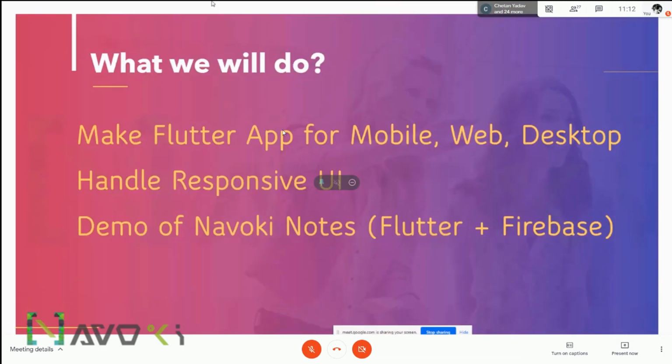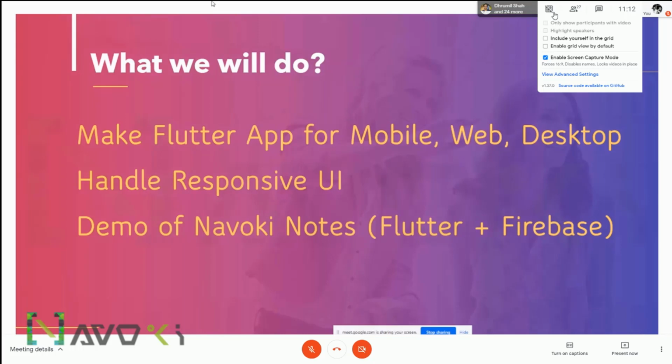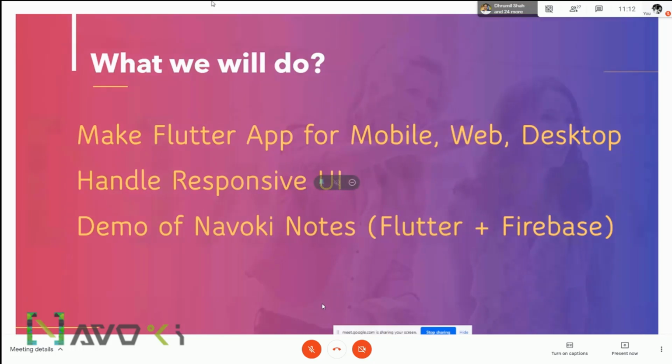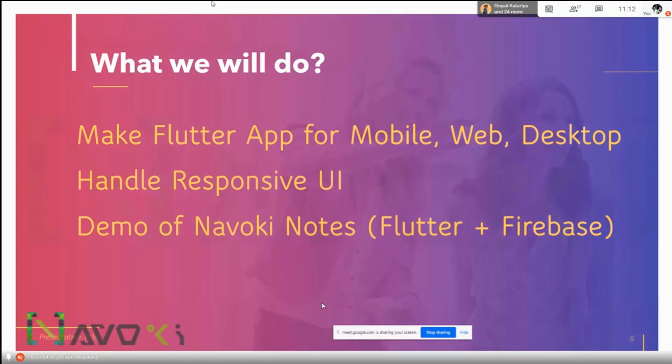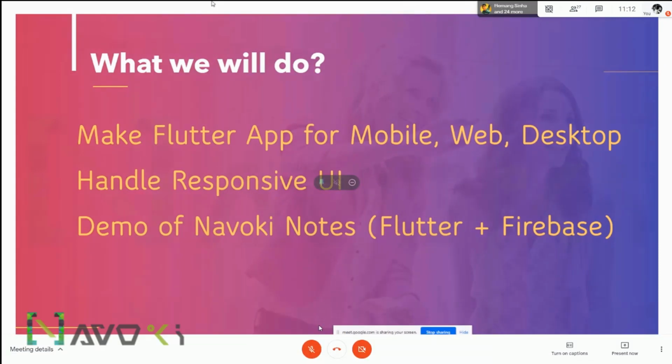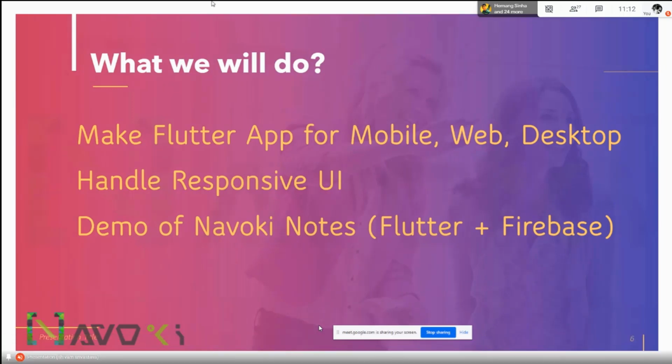So what will we do today? In this session, we are going to make a Flutter app for mobile, web, and desktop. We will see how to handle responsive UI if we are making an application for mobile, web, and desktop. We are not going deep into responsive UI, because making a responsive UI is a very big topic. There are various widgets that you can work with.